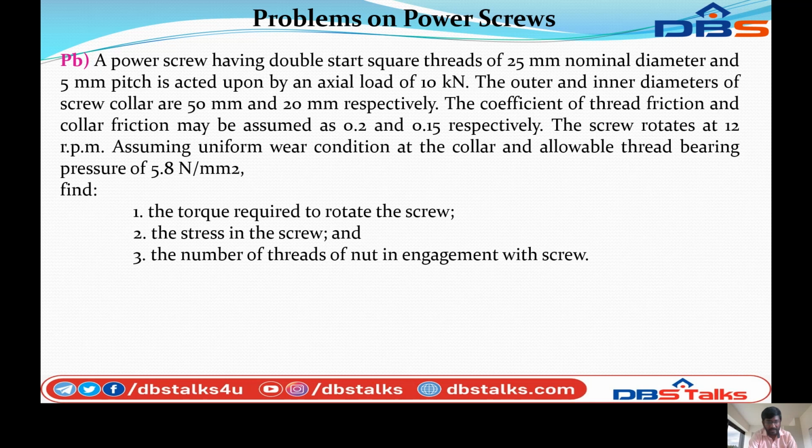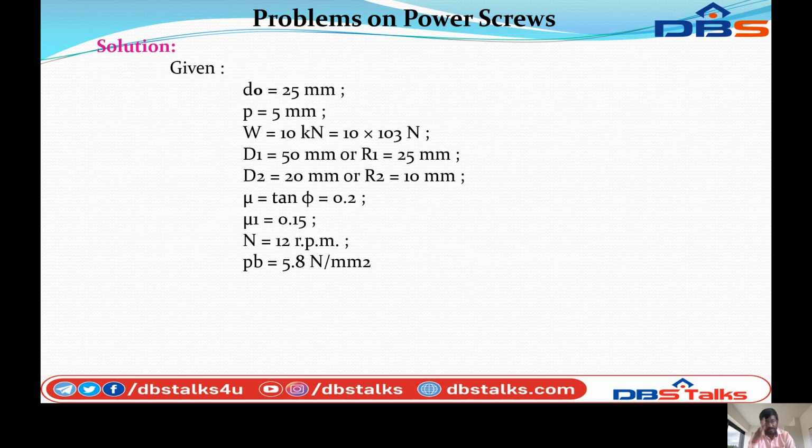So let us start the problem. First of all, you can note down the given data. Given D naught is equal to 25 mm, pitch P is equal to 5, W equal to 10 kilonewton, that is equal to 10 into 10 power 3 Newton. Capital D1 equal to 50 mm, or R1 is equal to 25 mm, D2 is equal to 20 mm, or R2 is equal to 10 mm.